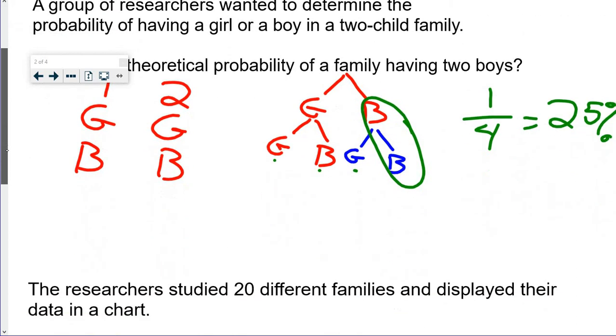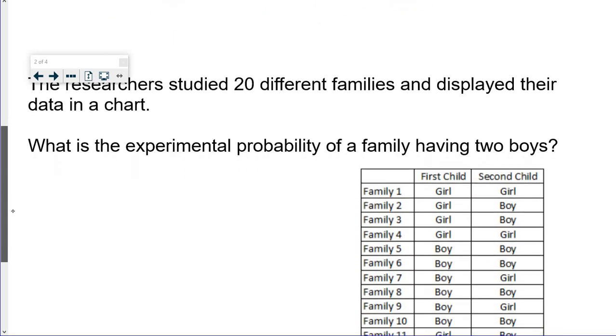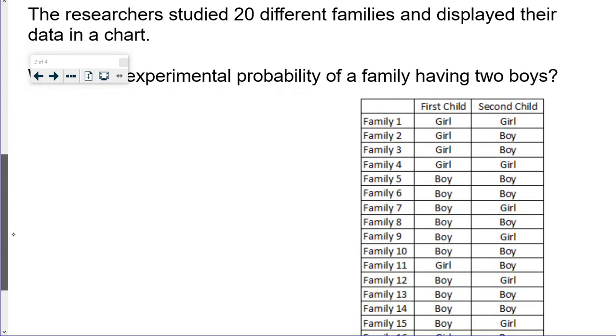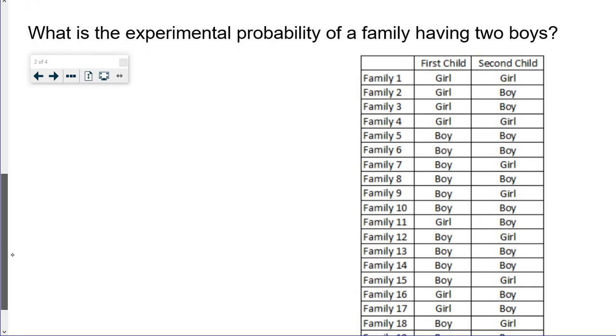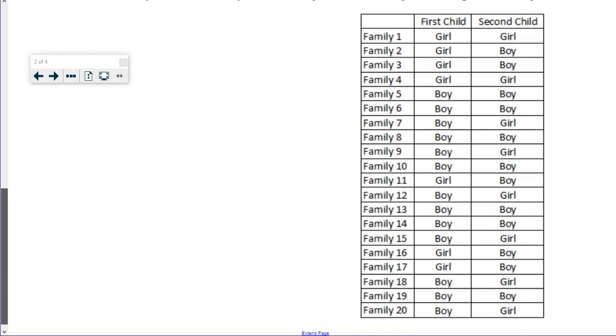That's the theoretical probability. So the researchers studied 20 different families and displayed their data in a chart. What is the experimental probability of a family having 2 boys? So what we have to do is we know it's out of 20. So let's go through and check mark every time there's a boy and a boy.